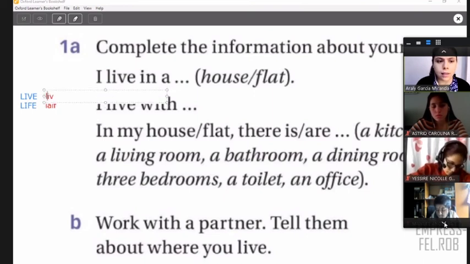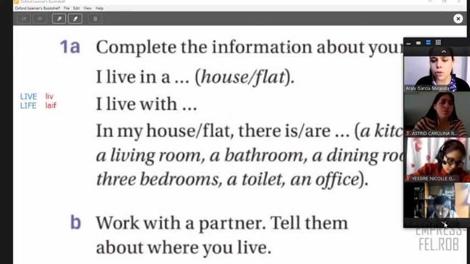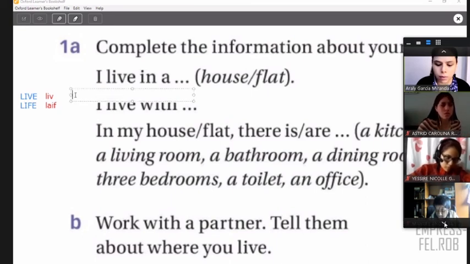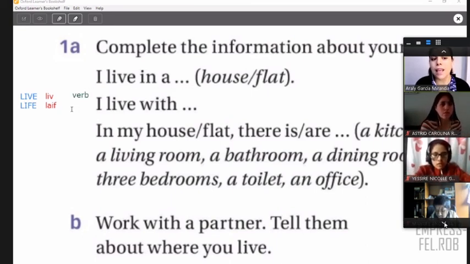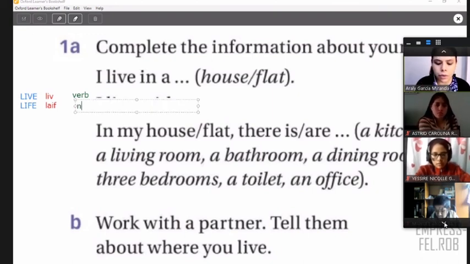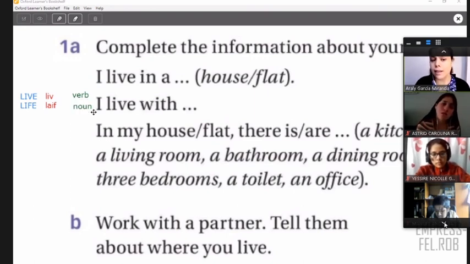So what is the difference? The first, if you say live, that is a verb, right? So when you are talking about the action or the verb, I'm going to put here, that's a verb. And if you say life, you say my life. So that is a noun, right? So that is the difference between one or the other. In this case, this is a verb. I say, I live, right? And that's it. All right, class?